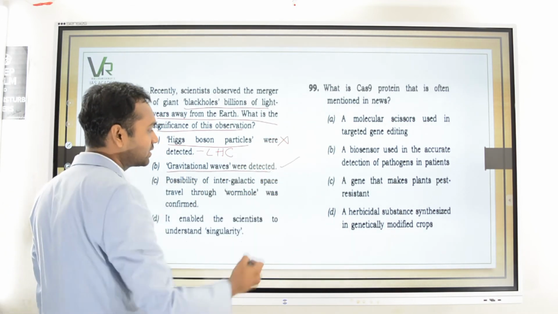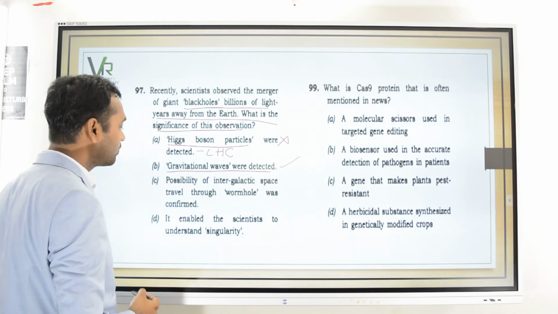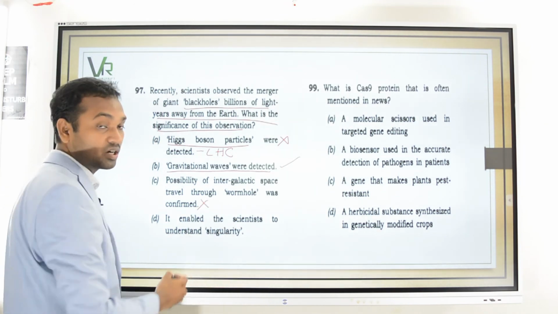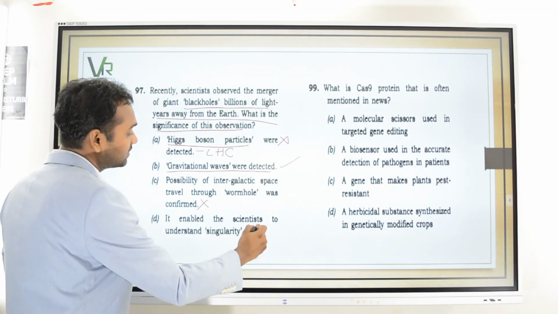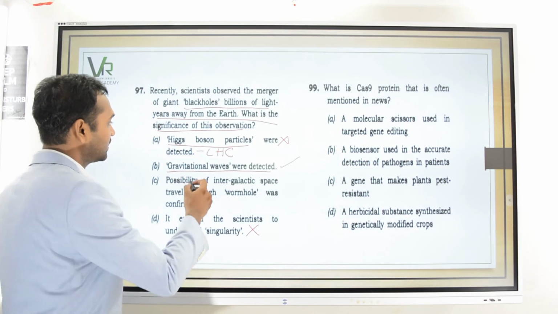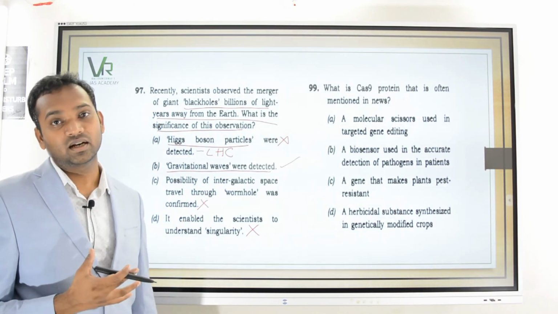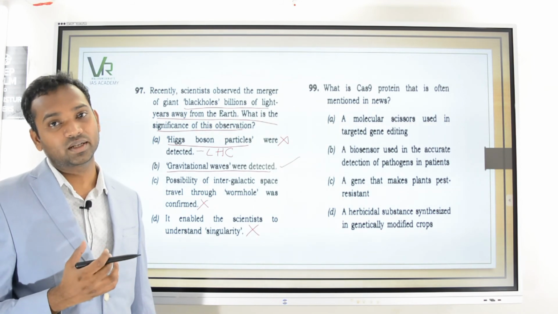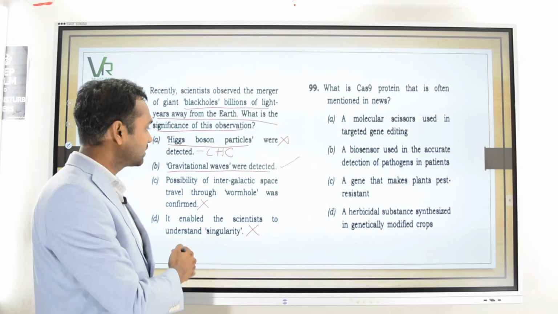Then gravitational waves are detected. Yes, that is how gravitational waves were detected. Possibility of intergalactic space travel through wormhole was confirmed. No, this has not been achieved yet. It enables the scientists to understand singularity. This has also not been achieved yet. Singularity is inside the black hole. How time and space fabric is being totally distorted in the black hole will be called singularity. It is not yet understood.